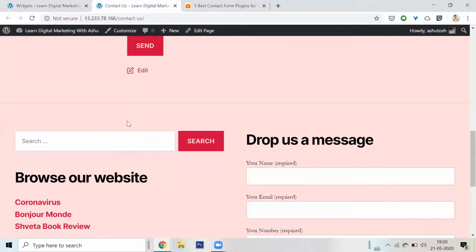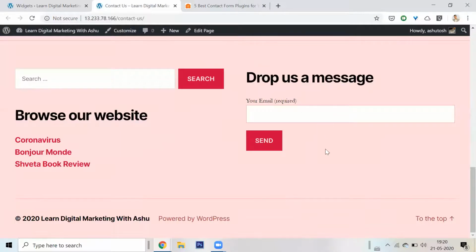I go here. I refresh the page. Now a smaller contact form. Here's your email address. Drop us a message. Click on send. Message goes.